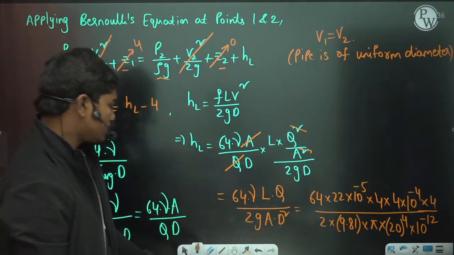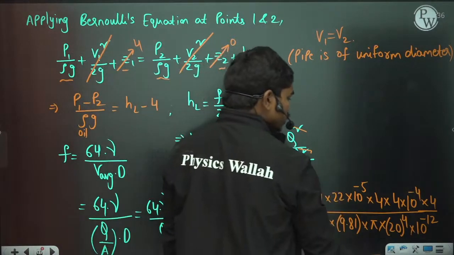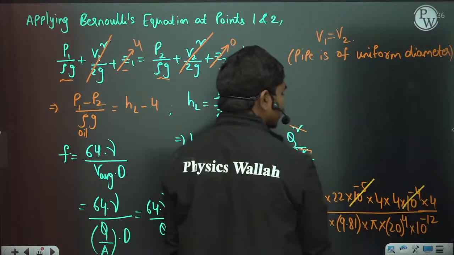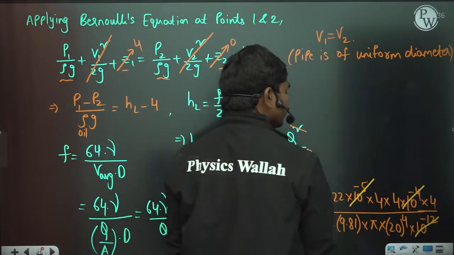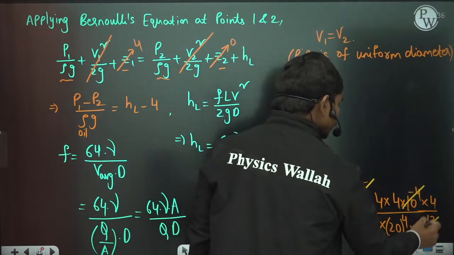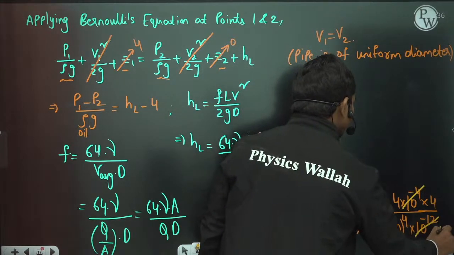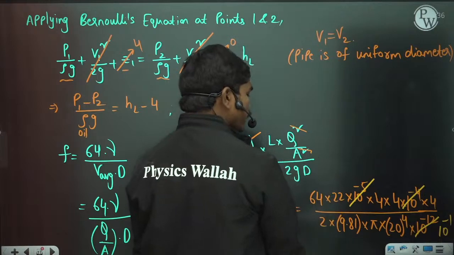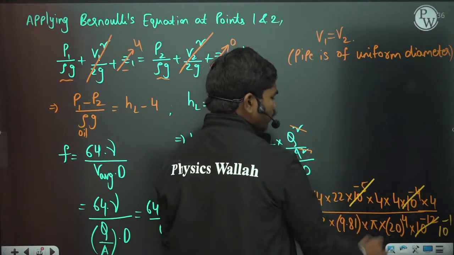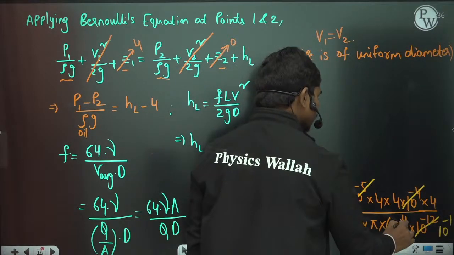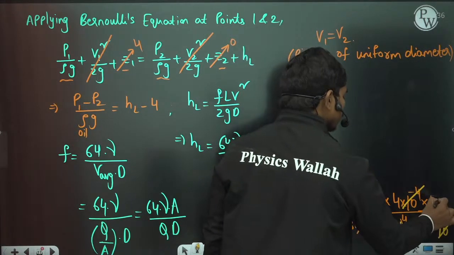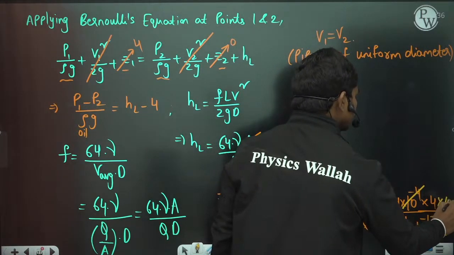Okay, so now if you simplify this, let us see what we get. Okay, so 10 power minus 5, 10 power minus 4, 10 power minus 9, so this cancels 10 power minus 3, so we have 10 power minus 1 here, again 10 to the power minus 1. Okay, simply if you cancel out again, we have 10 power 4 and 10 power minus 1, so cancelling this, I can write a 10 power minus 3 on the top here.